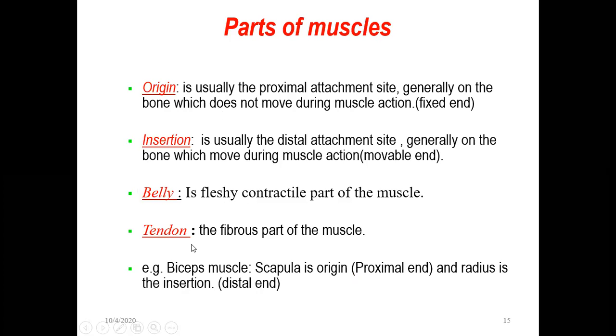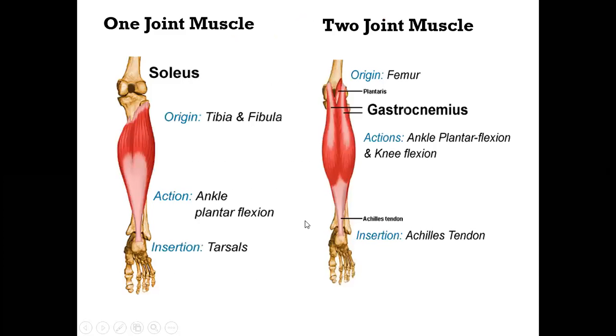Then we have something called tendon. What is meant by tendon? The fibrous part of the muscle. If you see here, this whole thing is not muscle, but a part becomes fibrous. It will become whitish. So this is called fibrous part. Here you can see this is a thick muscle belly, but the lower part is called the tendon, Achilles tendon. Why is it called tendon?